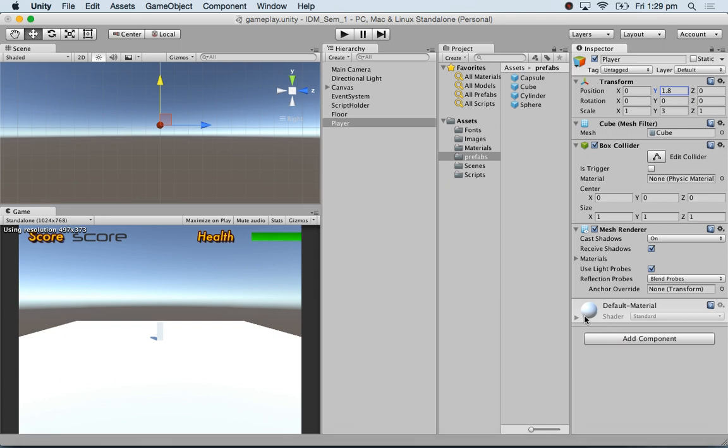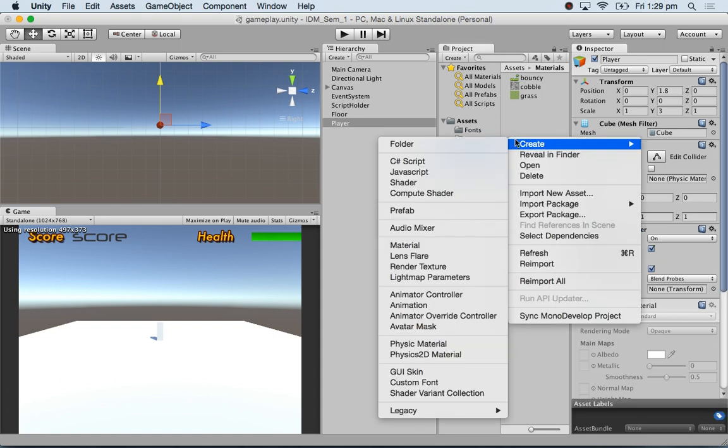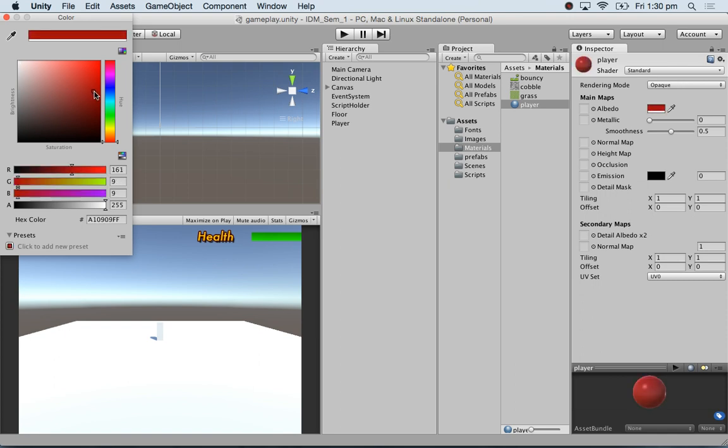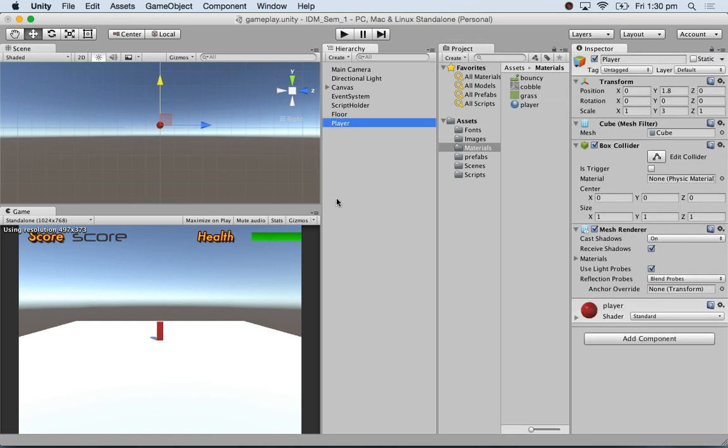I'm just going to change the color of this. I'm going to add a material. I'm going to say create material, player, just so that I can see the player. Make it good. And I'm going to drag and drop this on the player. Yep. So just so that I can see it. I've not done any scripting yet. Now let's give this guy movement.